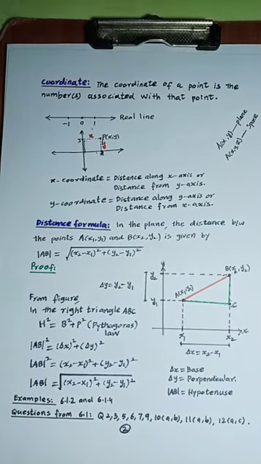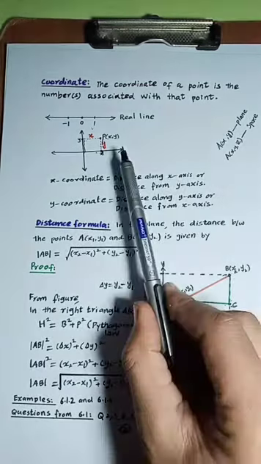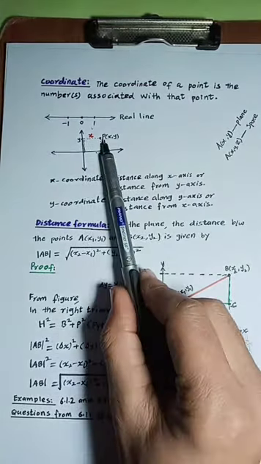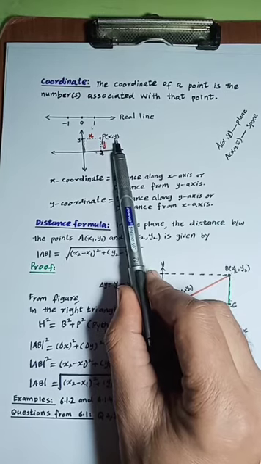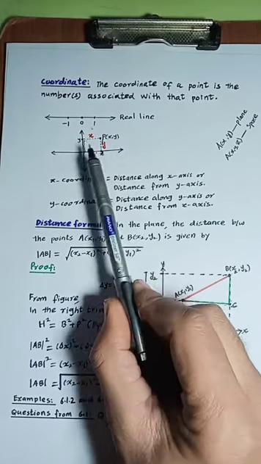But when we come to the plane, you know that the plane is two-dimensional, so we need two reference lines in order to locate the position of a point. Suppose this is a point P. In the plane, we have two coordinates x and y. The x coordinate is called the abscissa and the y coordinate is called the ordinate. What do these coordinates denote?